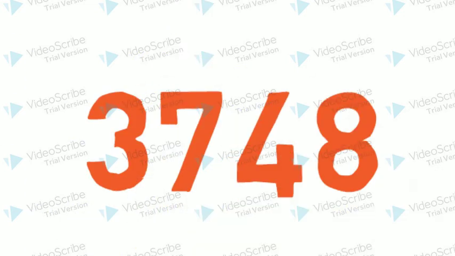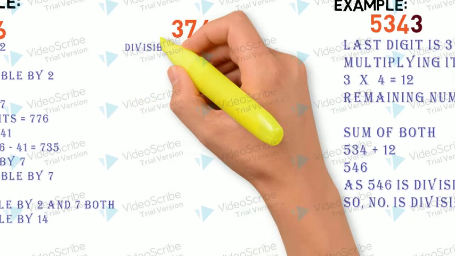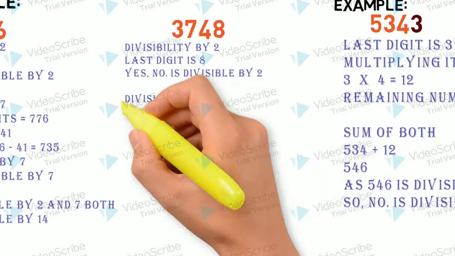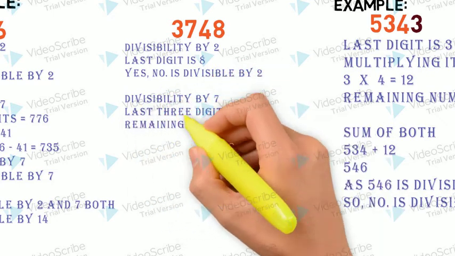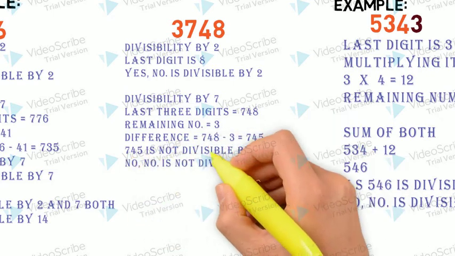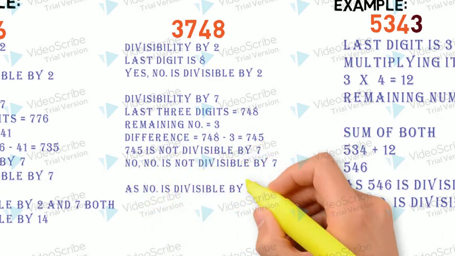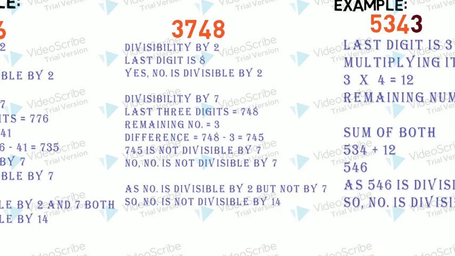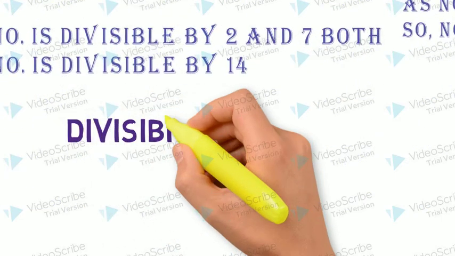Another one, 3748. Yes, it is divisible by 2 because the last digit is 8. 7. Last three digits 748, remaining number 3. Difference 745. 745 is not divisible by 7. So the number is divisible by 2 but not by 7. So we can say the given number is not divisible by 14 as it is not divisible by 7 here.